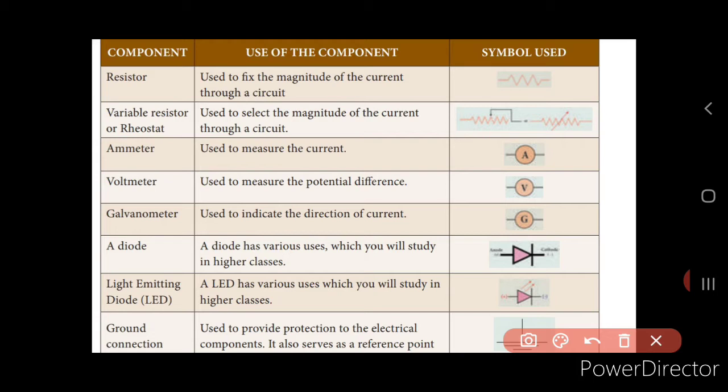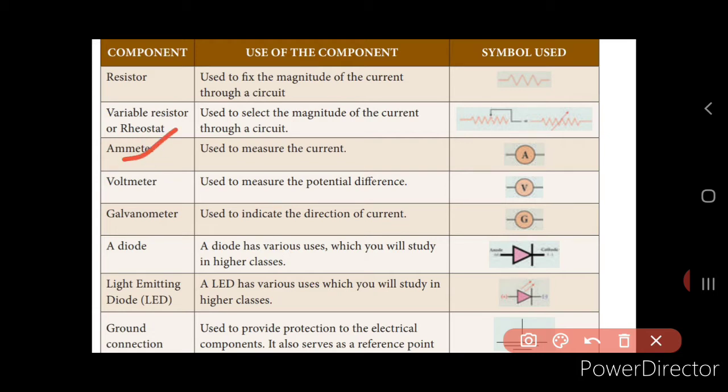Now the first one is the resistor. The resistor symbol goes in zigzag lines like this, right? So this is how the resistor is represented. Next is the variable resistor. The resistor and the variable resistor are used to fix the current. If I want a fixed value for the current flowing through the circuit, I can use the resistor or the variable resistor so as to fix the magnitude of the current, that is, the value of the current.